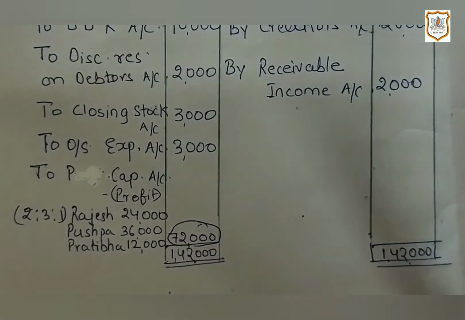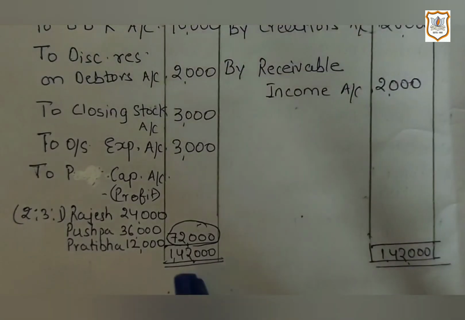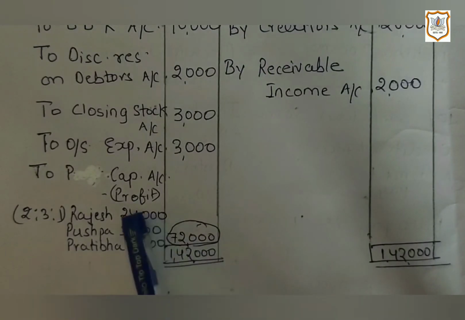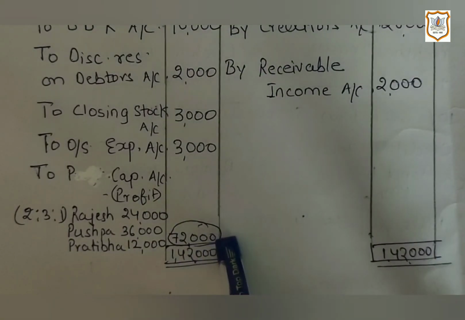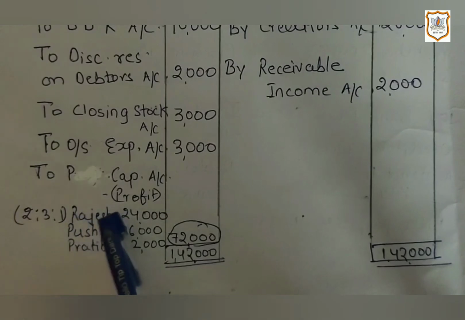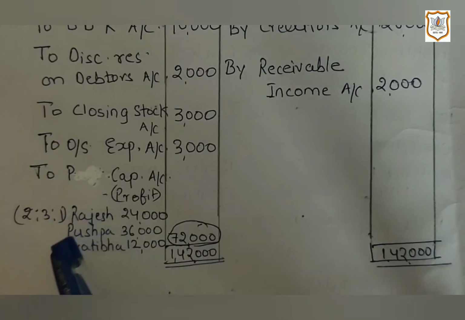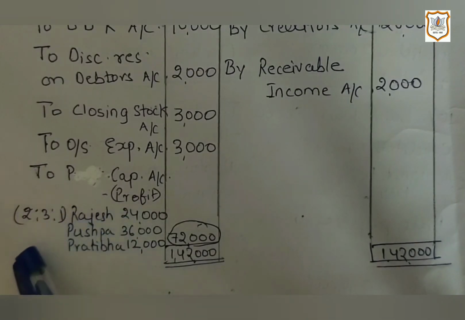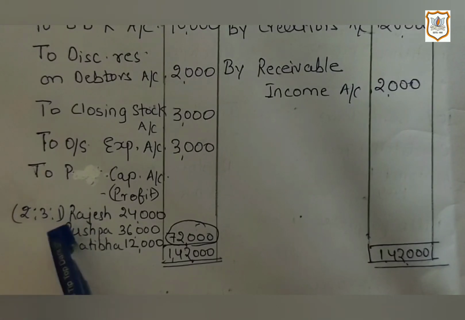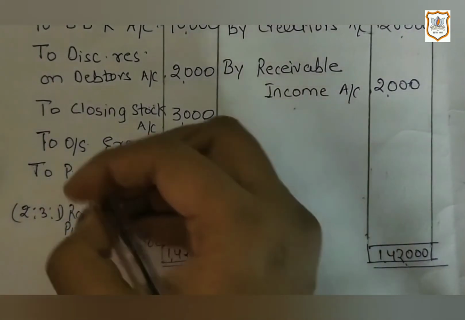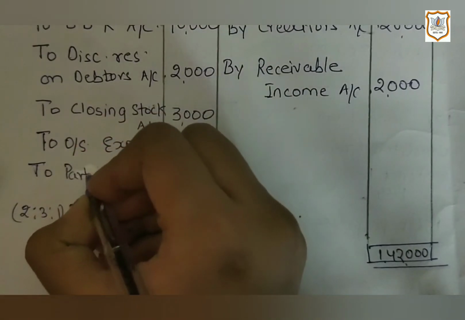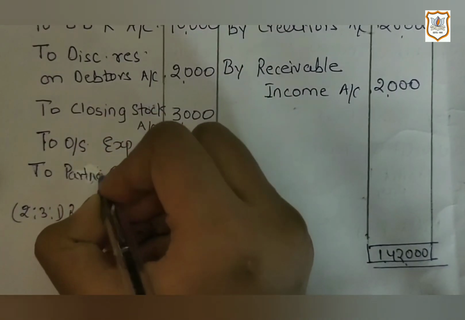In revaluation account, if total of credit side is larger than the total of debit side, then it is called revaluation profit, which will be distributed among partners in their old profit and loss sharing ratio, which is 2:3:1, which will be transferred to partners capital account.